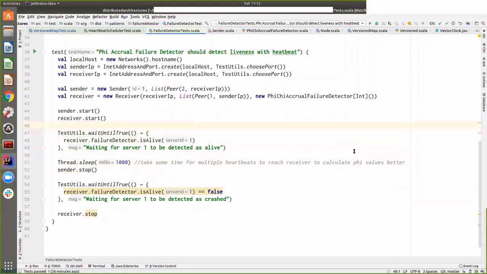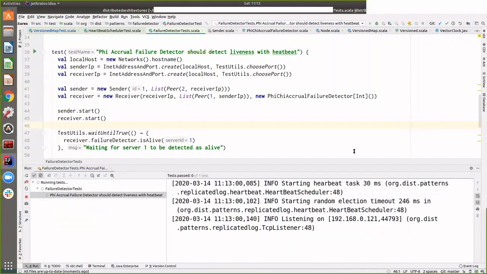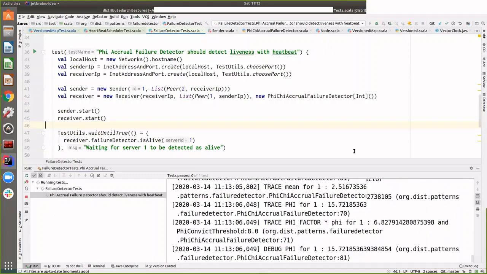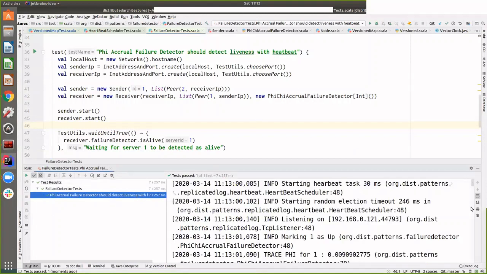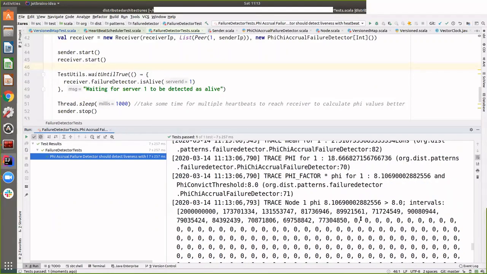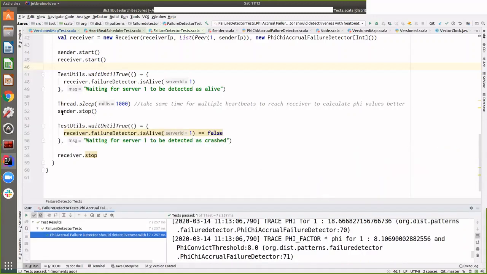So if I run this, as I said, you can look at this code. It's available on GitHub. The benefit of this is that without going into the Cassandra code, you can run this kind of failure detector just by simulating a sender and a receiver. What happens here is it's sampled, it calculates a statistical value called phi based on the last intervals, and then when this goes above a certain threshold, it marks the sender as failed after it stopped.